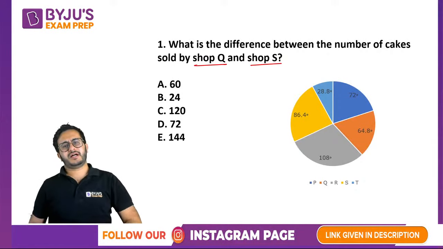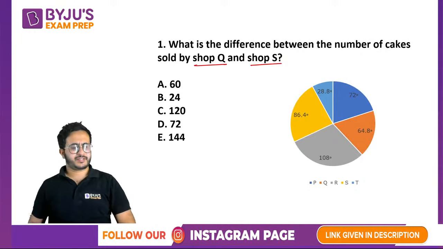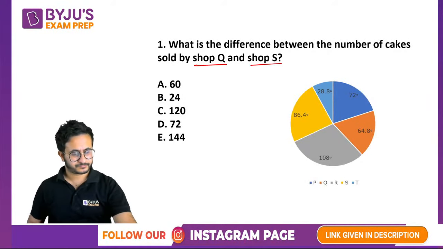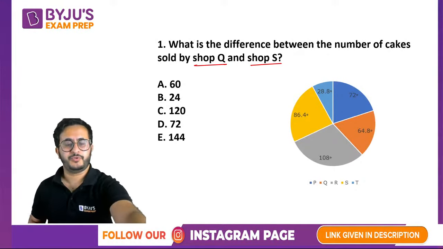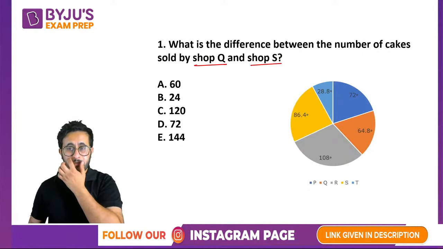So the question asks the difference between the number of cakes sold by shop Q and shop S. So try to find that number. Shop Q and shop S, what is the difference?